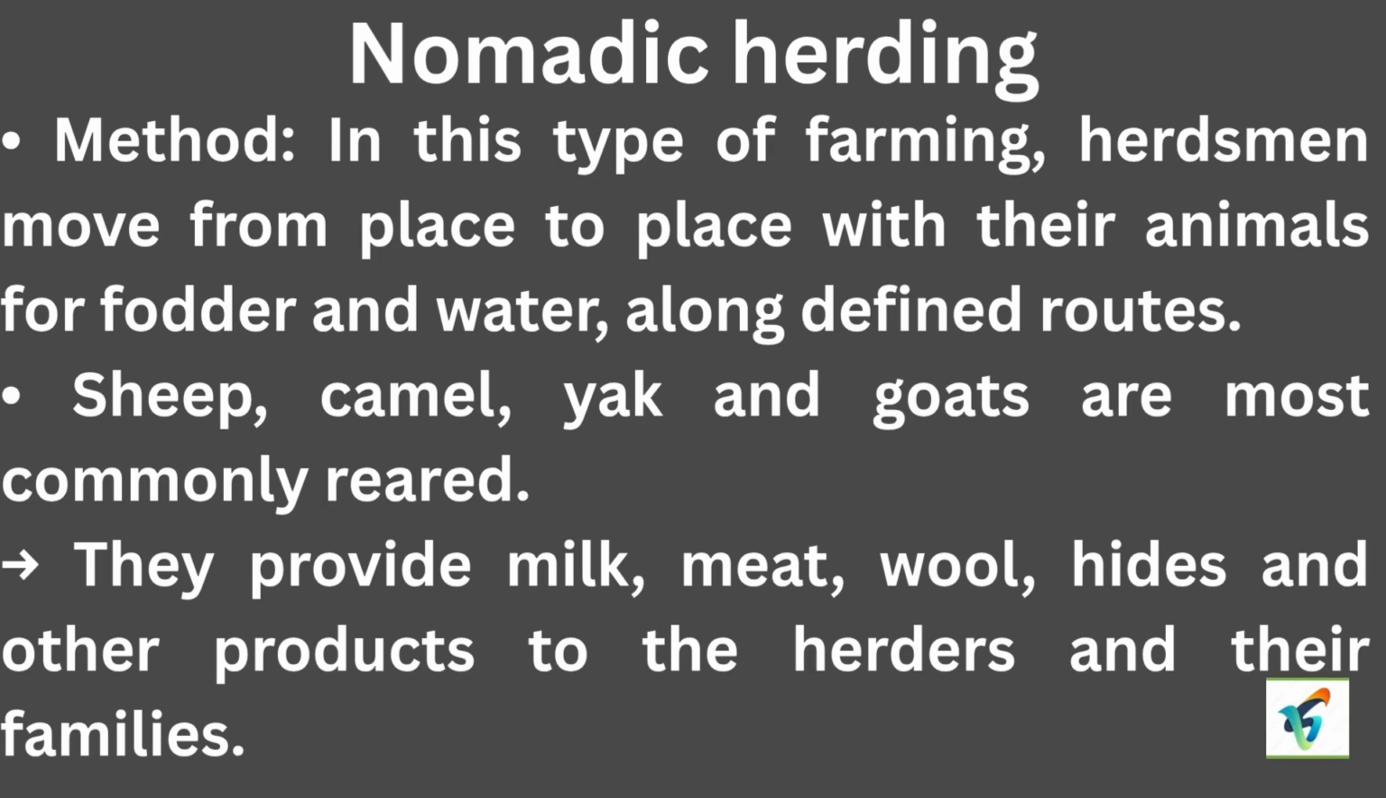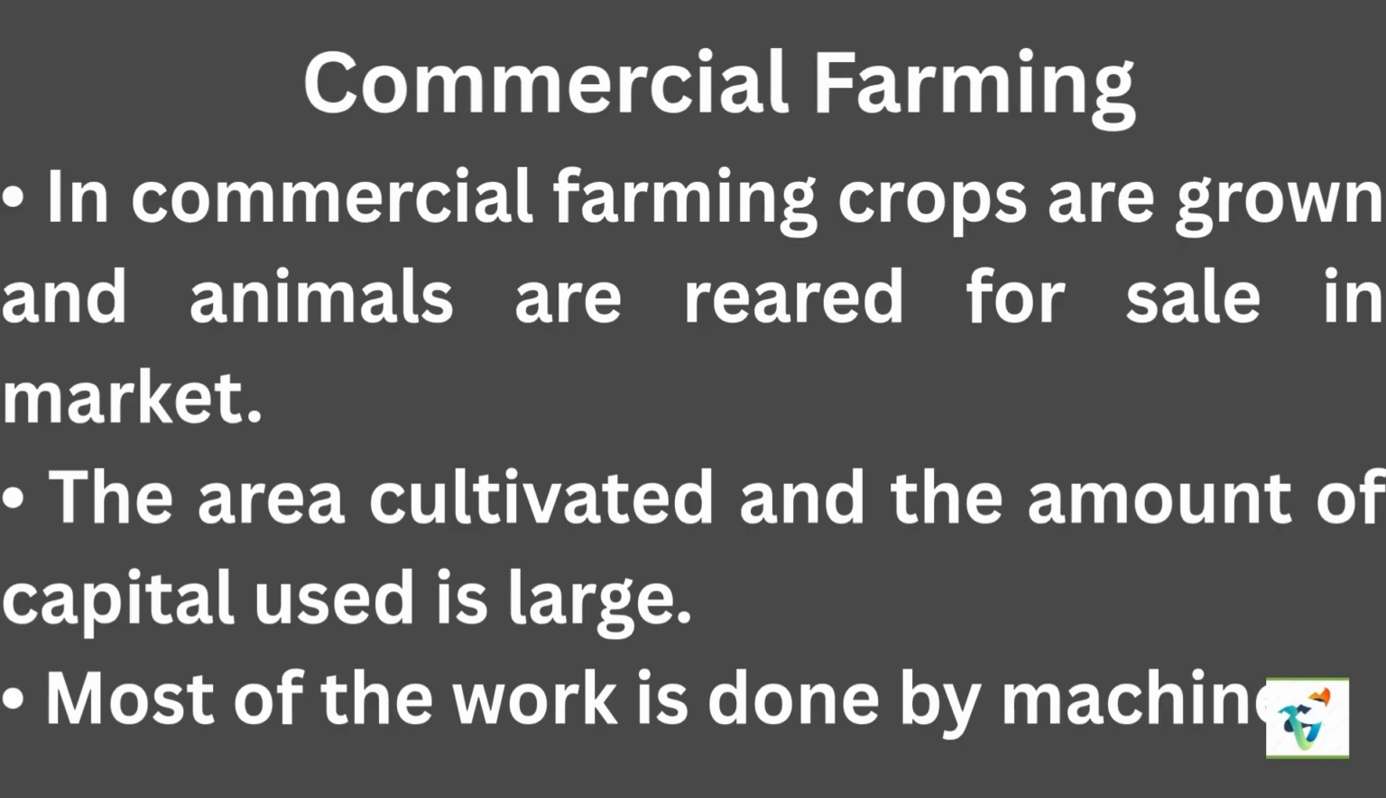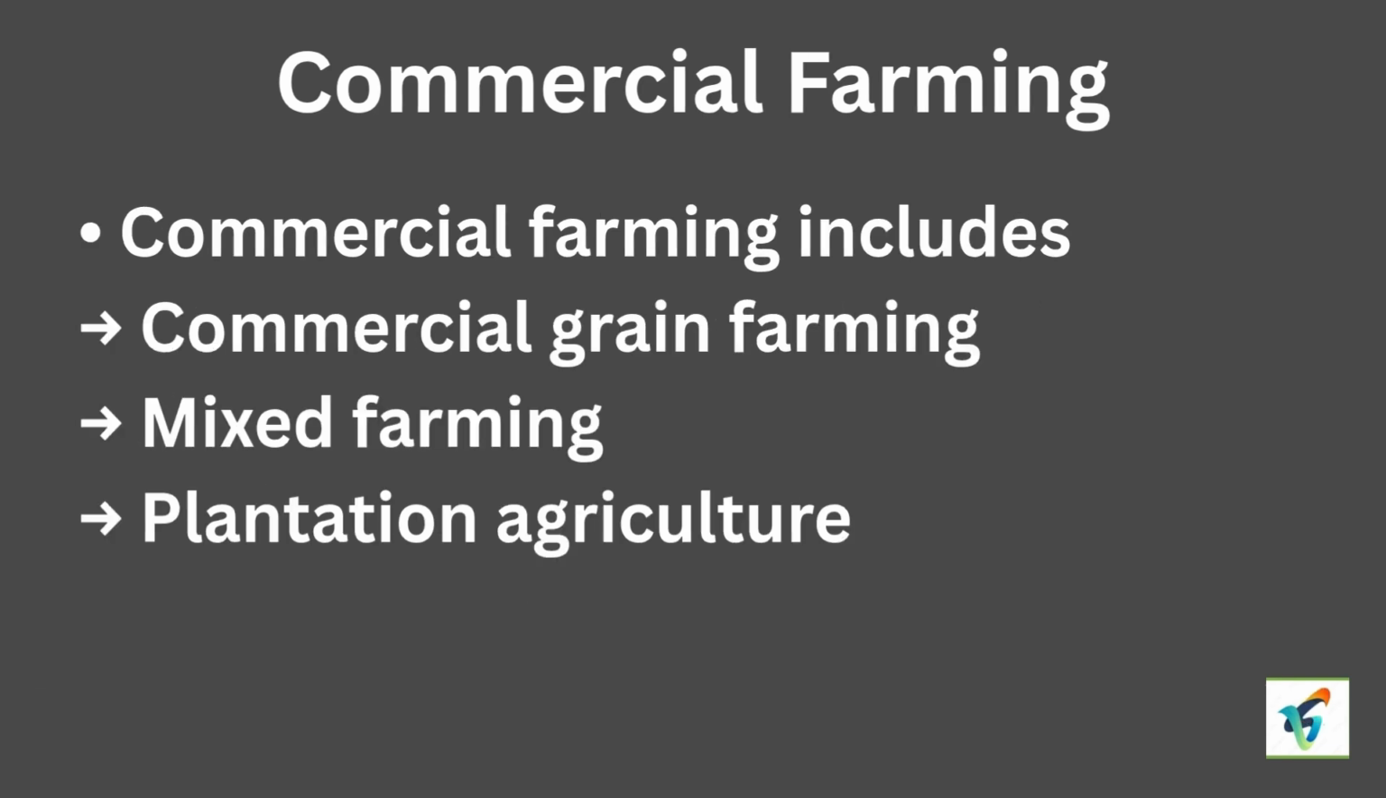Commercial farming. First, crops are grown and animals are reared. Second, the area cultivated and the amount of capital used is large. Third, most of the work is done by machine. Fourth, commercial farming includes commercial grain farming.